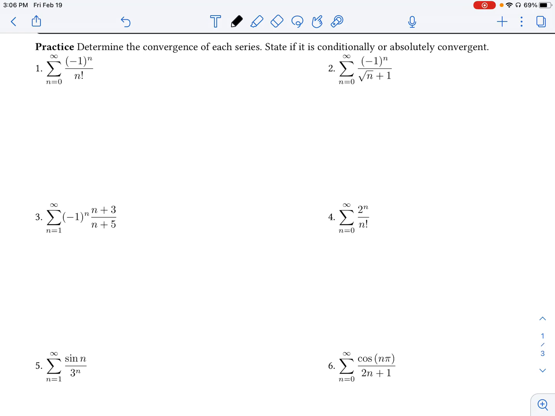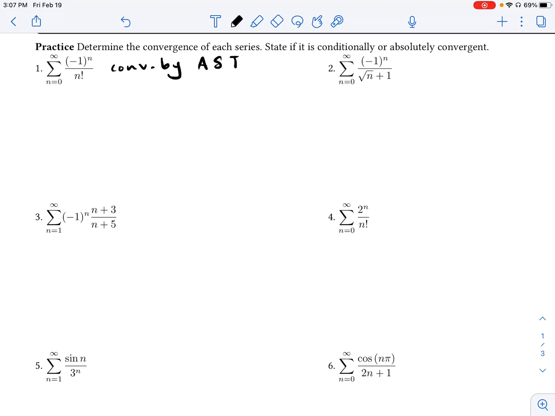Again, if your series has just positive terms, you don't have to worry about it possibly having conditional convergence. It's either going to converge absolutely or it's not going to converge at all. Okay, so looking at number 1, this series does have negative terms and it is an alternating series. And right off the bat, I can say that this series does converge by the alternating series test. So we know that this series converges by the alternating series test.